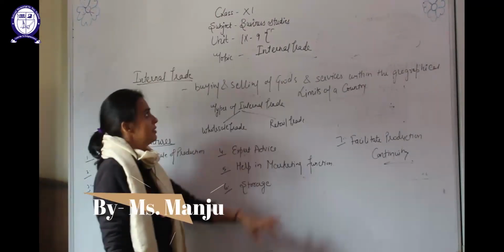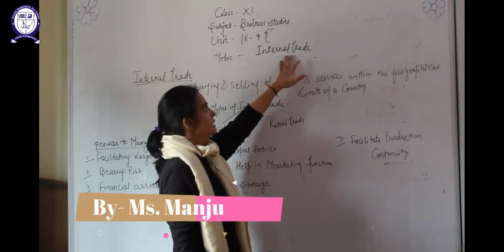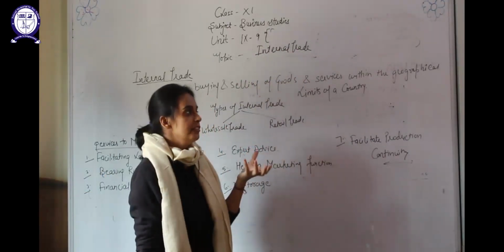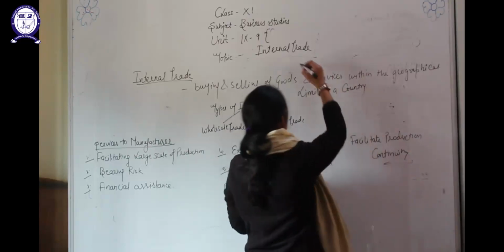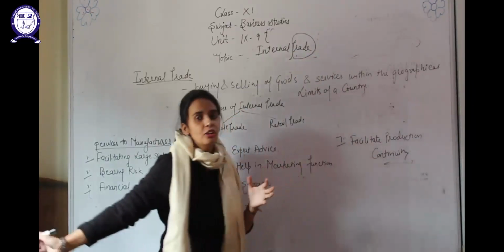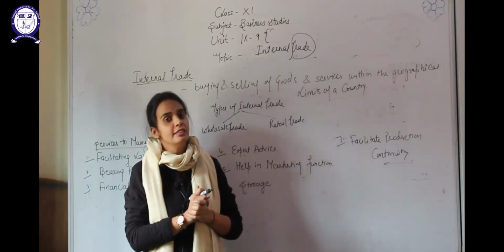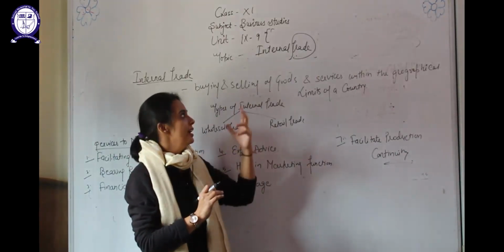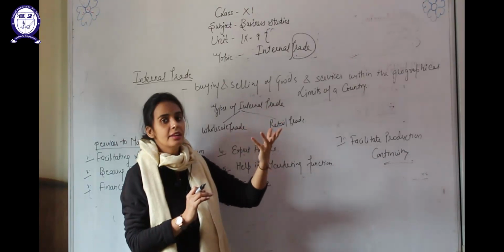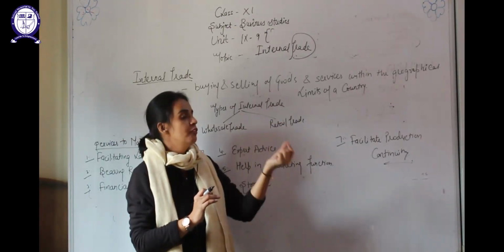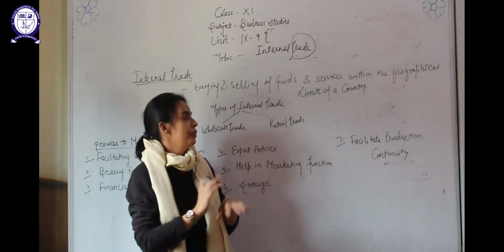Hello students, today we will start the 9th unit, which is internal trade. In our first video we have already studied trade. What is the meaning of trade? Buying and selling of goods and services is known as trade. Trade has two types: internal trade and external trade, and one more further type, entrepôt trade.